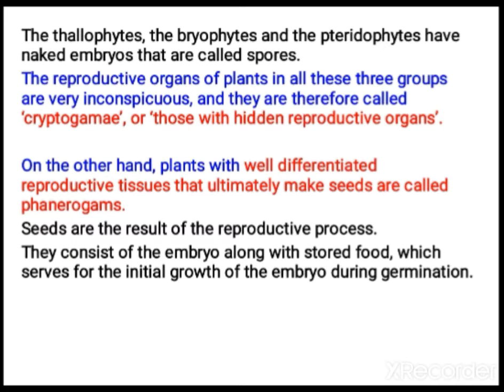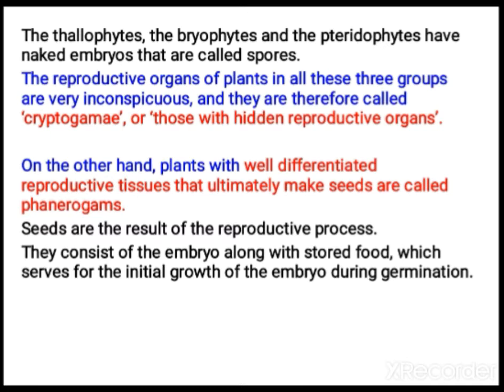And next is phanerogamy. In phanerogamy, they have well differentiated reproductive organs. They are able to make seeds. So in cryptogamy, they made spores, but here they can make seeds. The seeds are the result of the reproductive process in the case of phanerogamy.